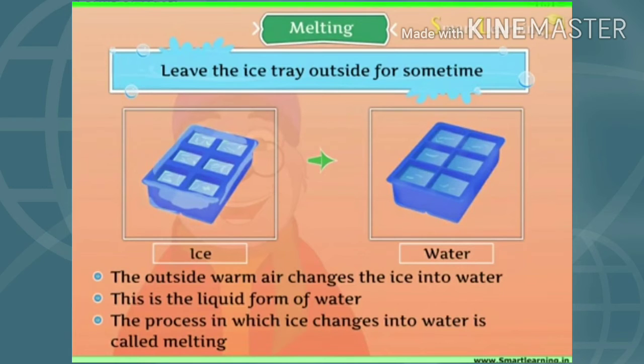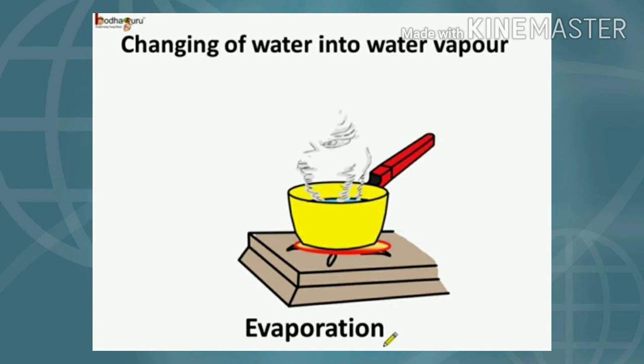Now we will do another activity to understand what is evaporation and what is condensation. Okay, let's try something else, right? Take your parents' help so that you don't hurt yourself in this. Do one thing, put some water in a pan and heat that pan. You will notice some water vapors or steam rising from the pan in some time.